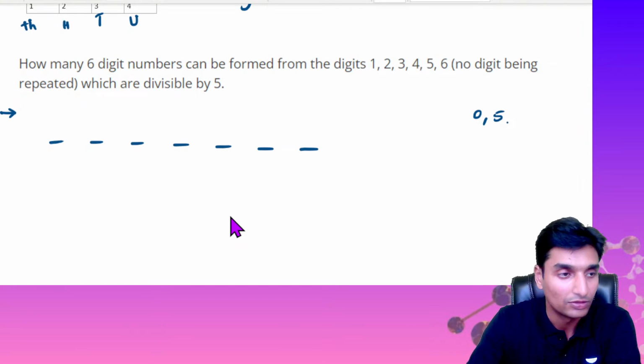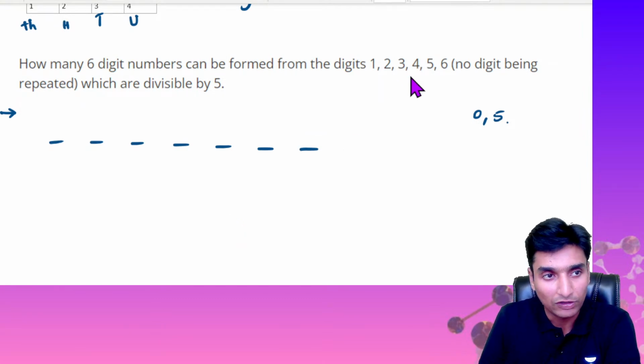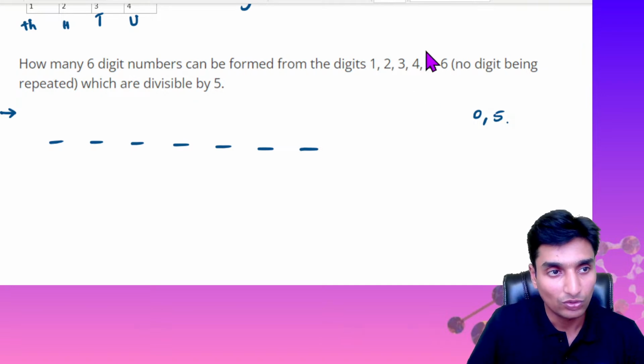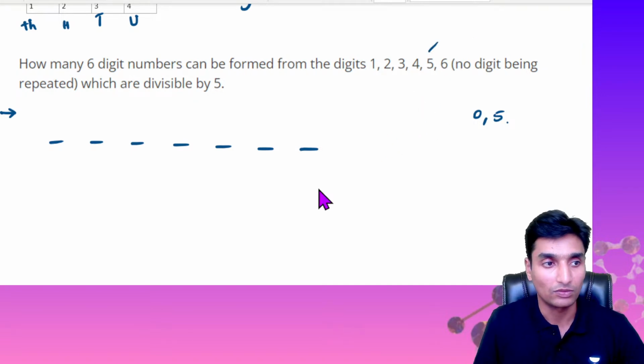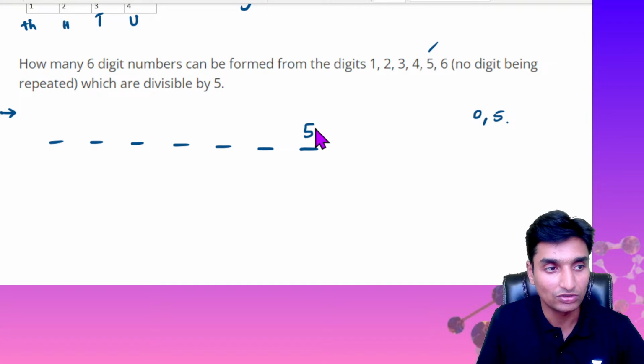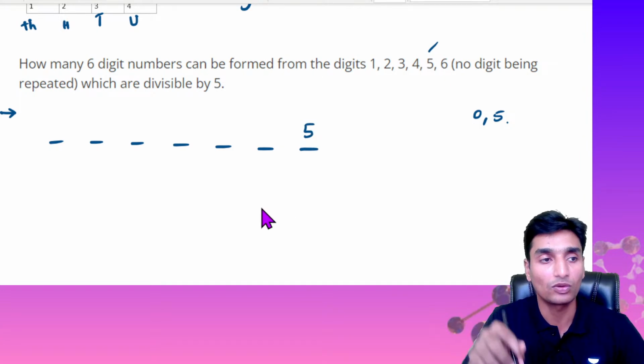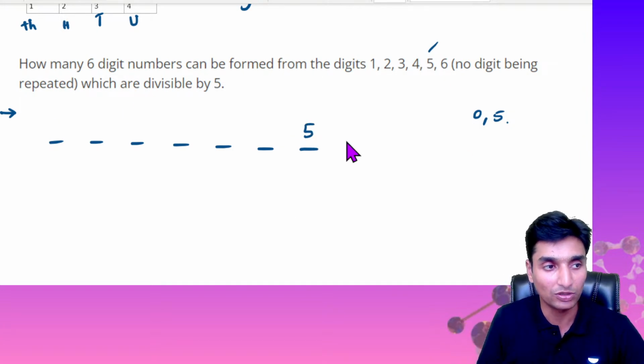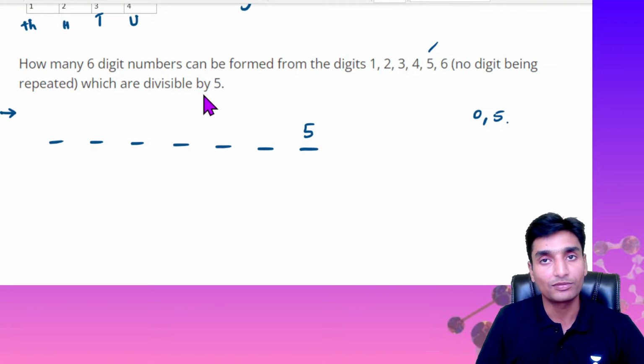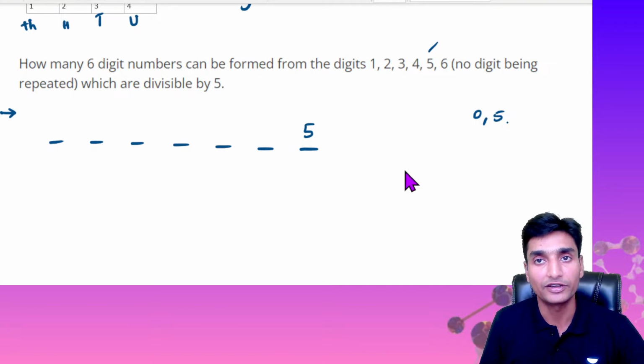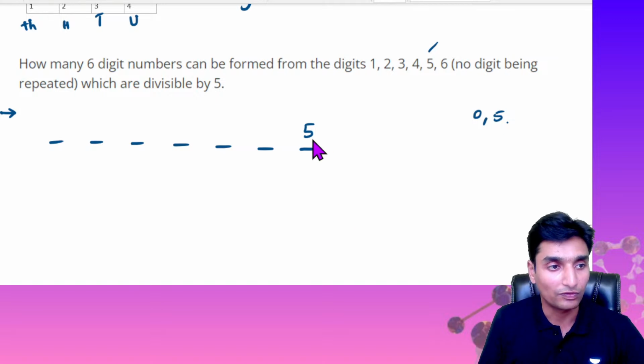So here we don't have 0 in the given digits, so the only option available is 5, and 5 has to be in the units position. Only then will this complete number be divisible by 5. So 5 is substituted here, and the remaining elements are 1, 2, 3, 4 and 6.